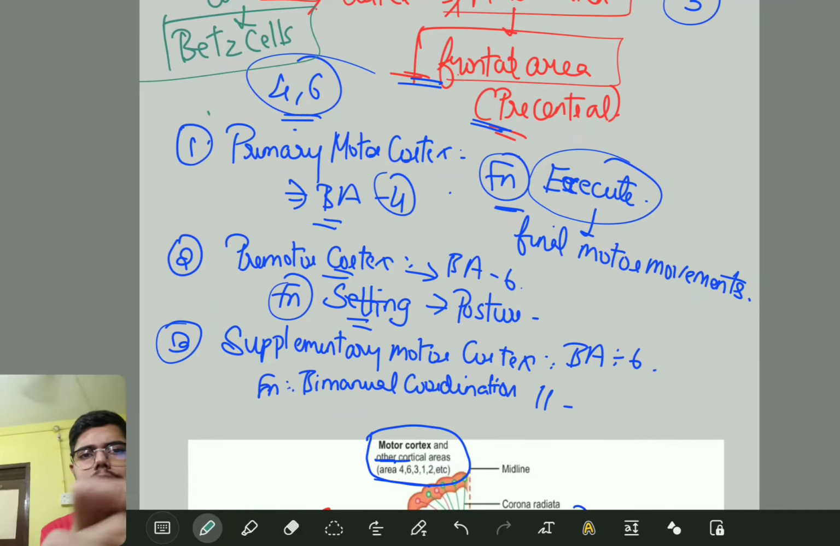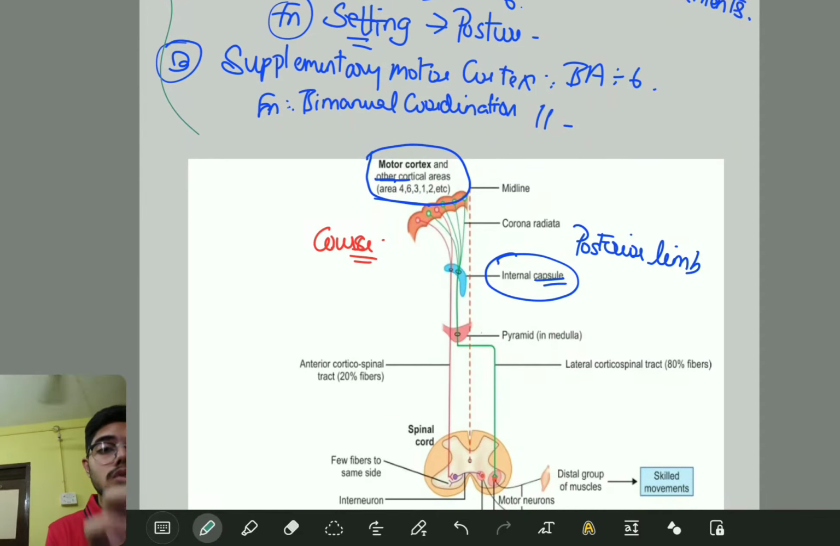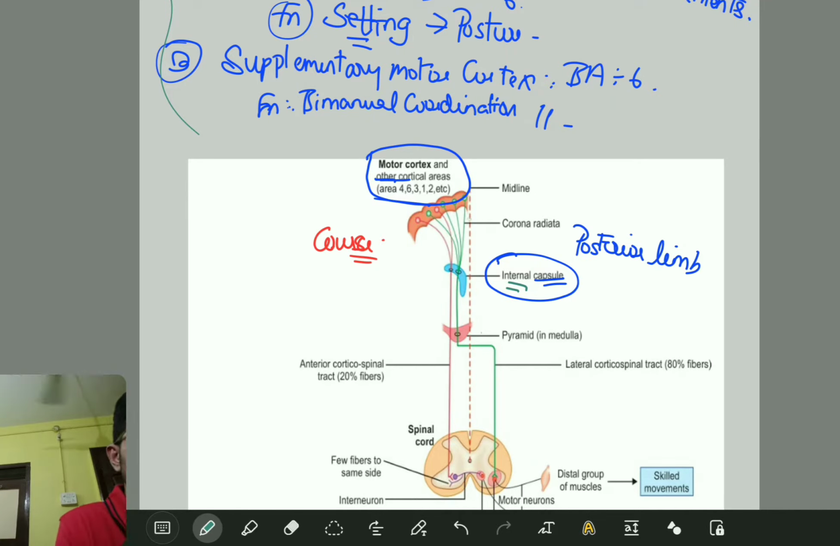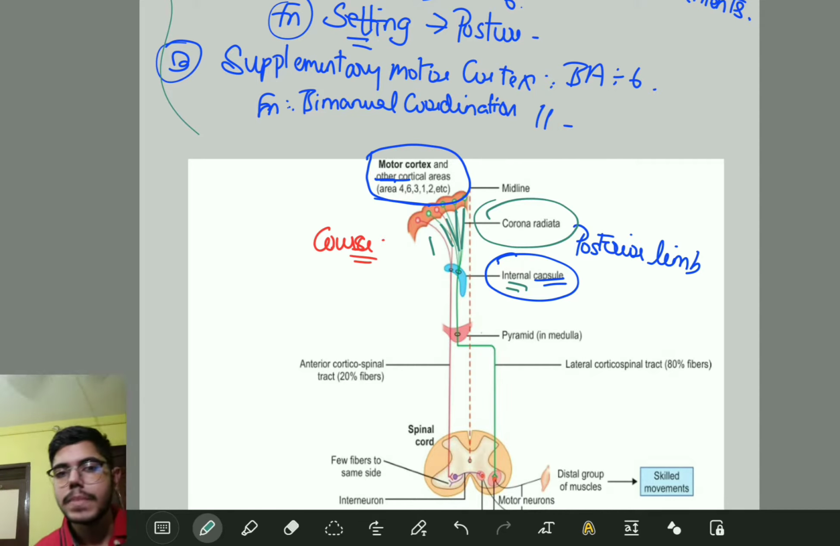and then only you should be writing about the motor areas and other motor cortex we have discussed now. And then you move to the course, where the posterior limb of the internal capsule. That's it. Now what is happening? So we learn about the course, right? Fine. Can you see here, these fibers are radiating in such a way? Yes, they are collectively called the corona radiata.